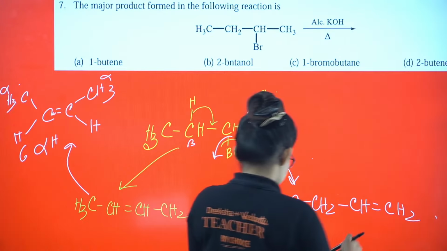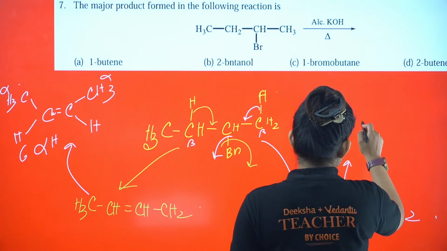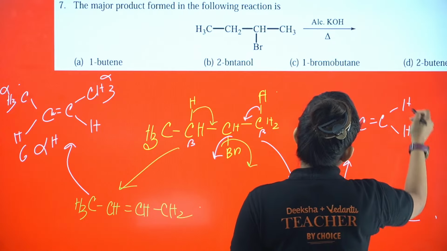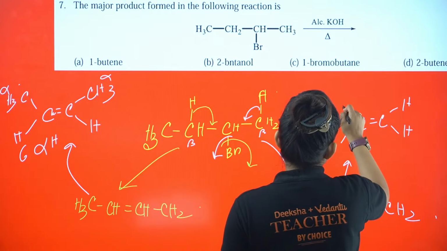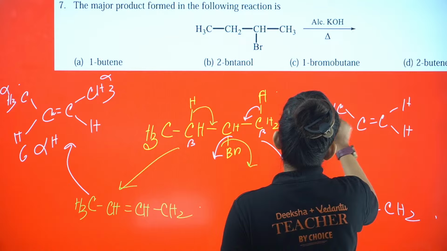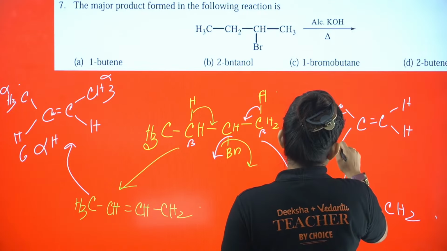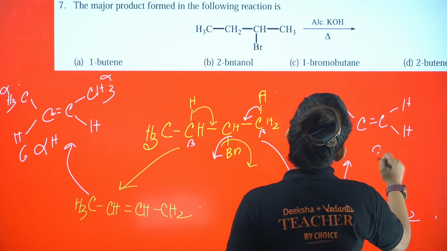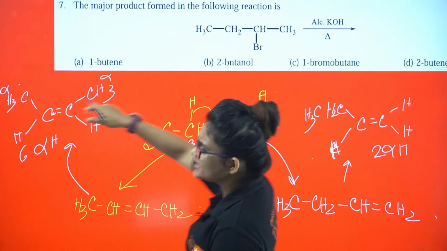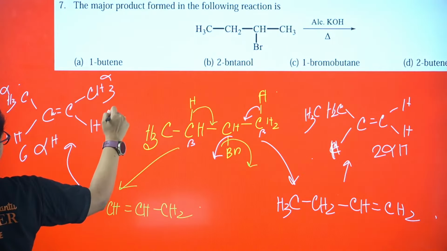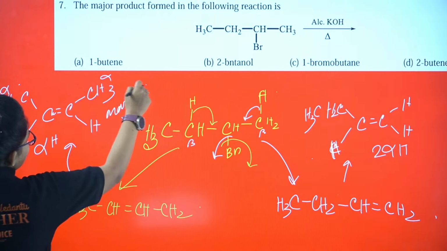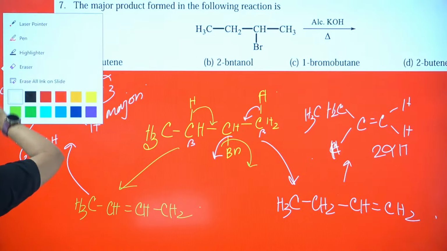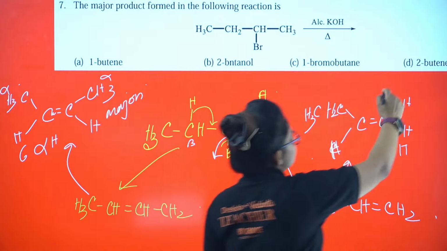But here, if you just break it down, C double bond C, here hydrogen, no alpha hydrogen with this carbon. Here I am having CH2, CH3, and here normal hydrogen. So I am having only 2 alpha hydrogens here. So which one is more stable? This one. This is my major product. So the correct answer is going to be option D. Please let me know if it is clear to you or not.